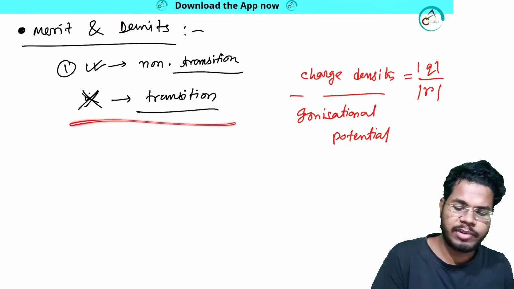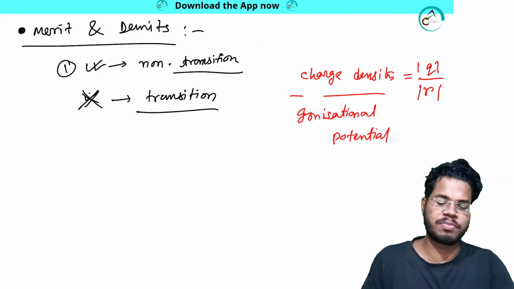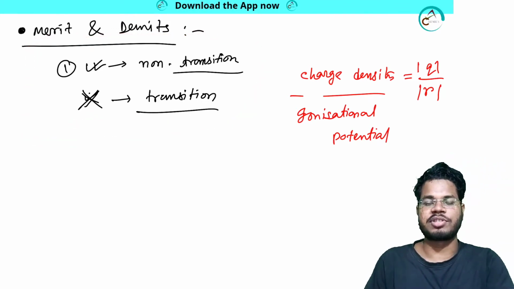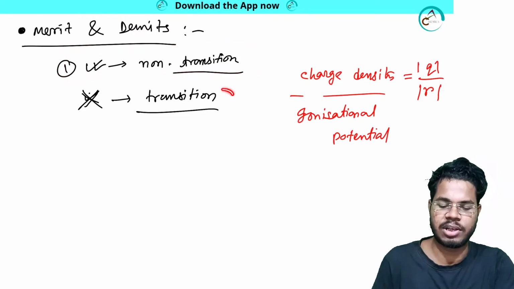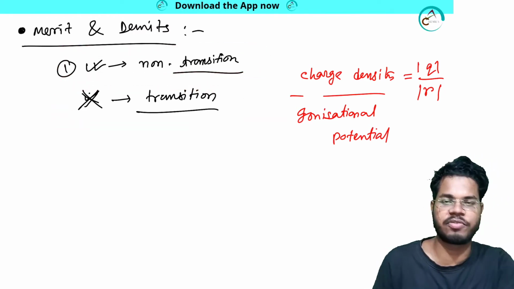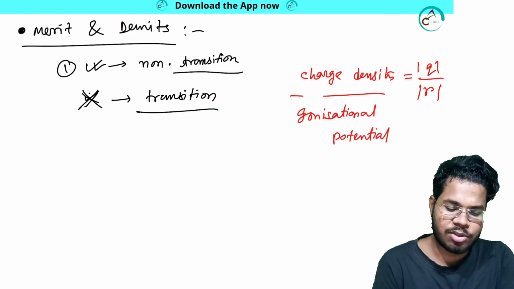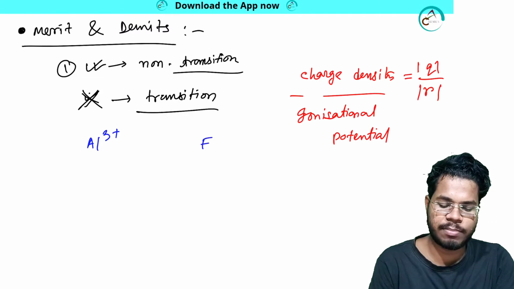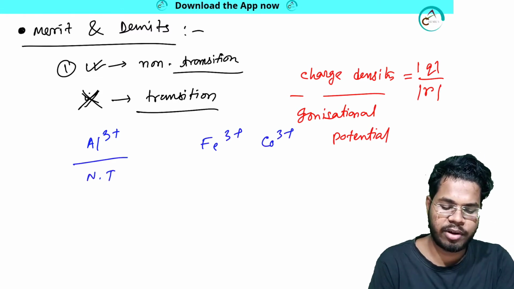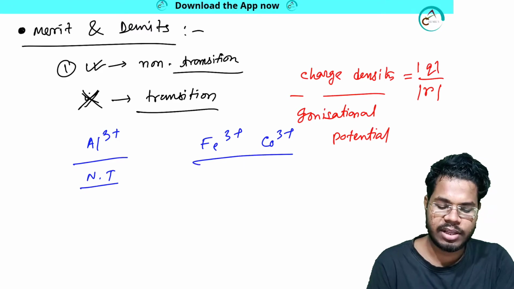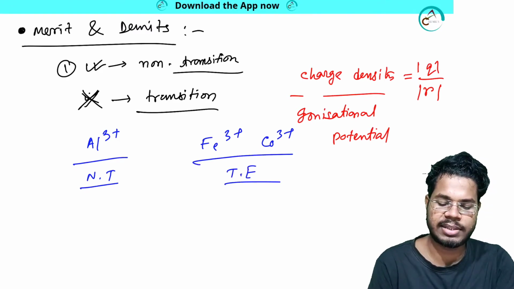So I was telling you about the merits and demerits of this electrostatic theory. I told you that for non-transitional elements this theory fits best, but for transitional elements this theory doesn't fit. Why is that? Let me take one example like aluminium 3+ and two other examples, Fe3+ and cobalt 3+. Aluminium 3+ is a non-transition element, Nt, and these are called transition elements, Te.